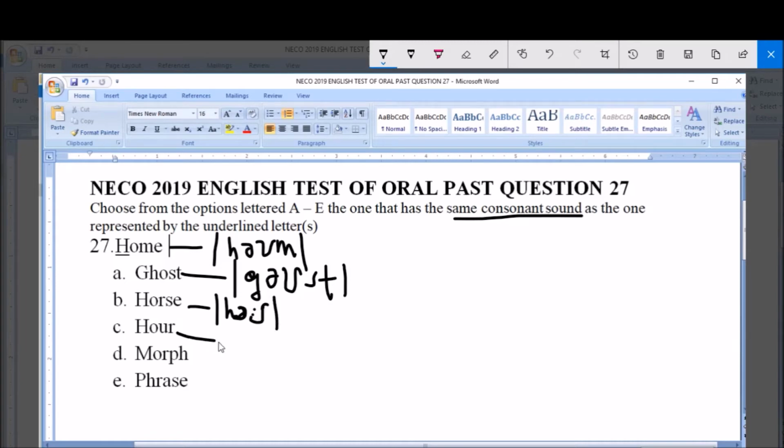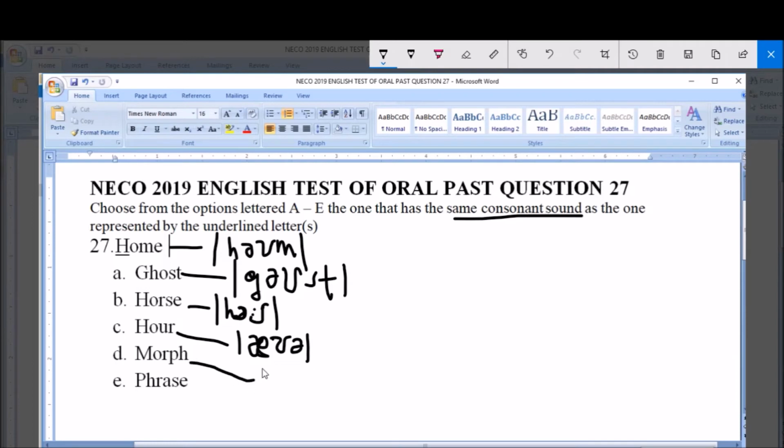The option C is pronounced as not hour. We say the time is 12 hour ago. No, it is not hour. The here is short sound, not long. Then ended by schwa sound.